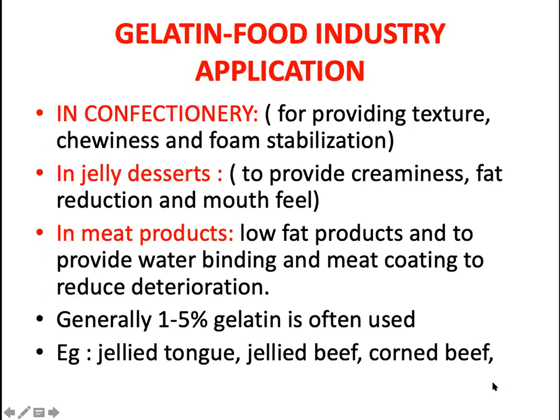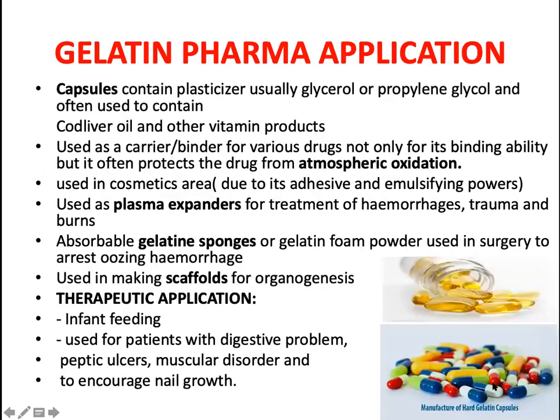And generally, various products are made using this gelatin. For example, jellied tongues, jellied beef, corned beef, in which around 1 to 5% gelatin is used.